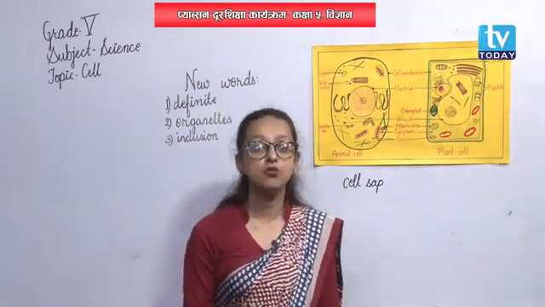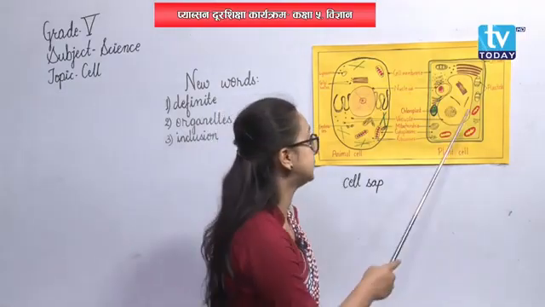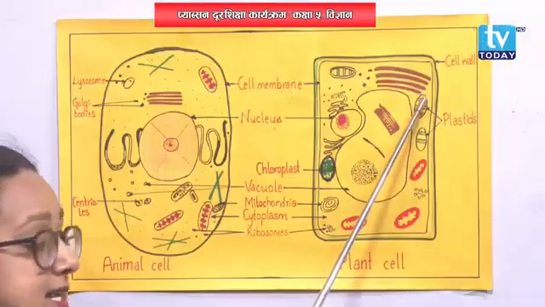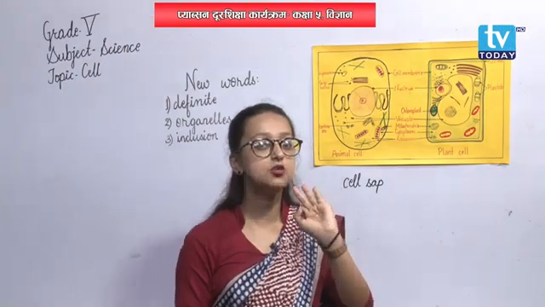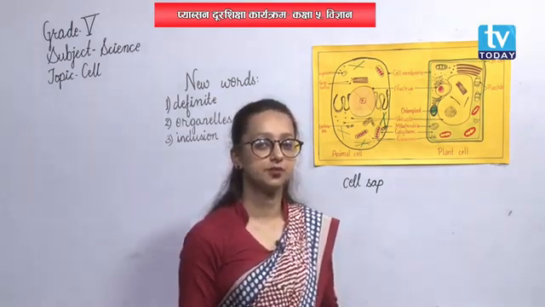Plastids are oval or disc shaped structures present in cytoplasm, because all this part is cytoplasm. And plastids are of three types. They are chloroplast, chromoplast and leucoplast. Okay.